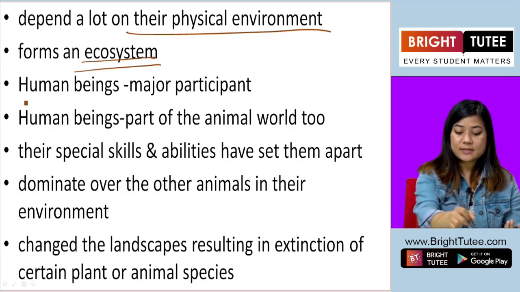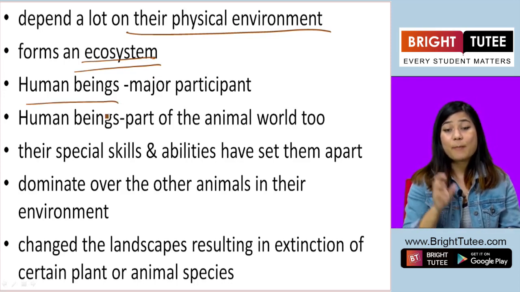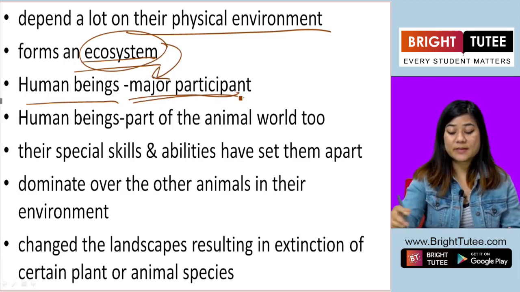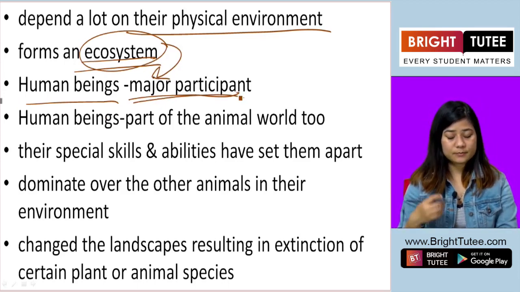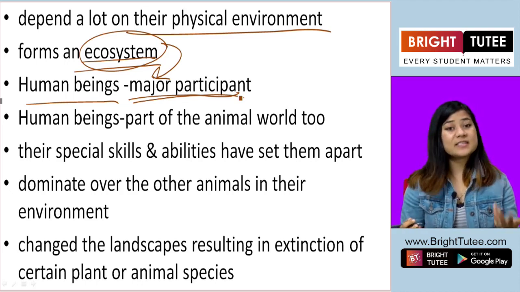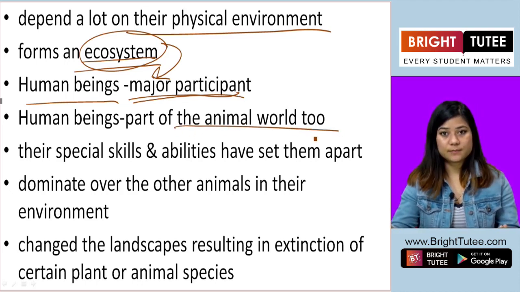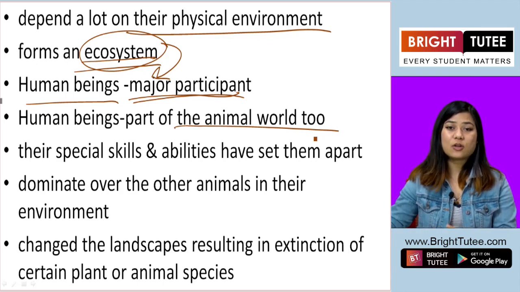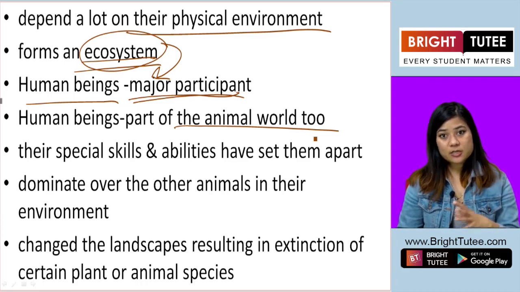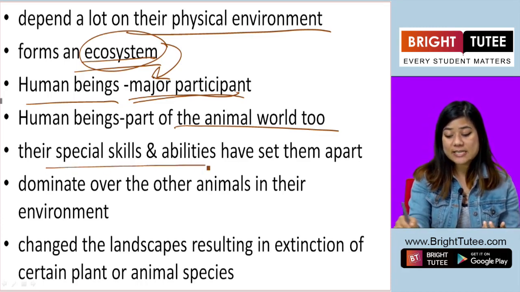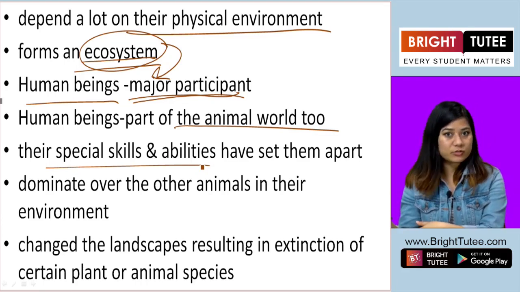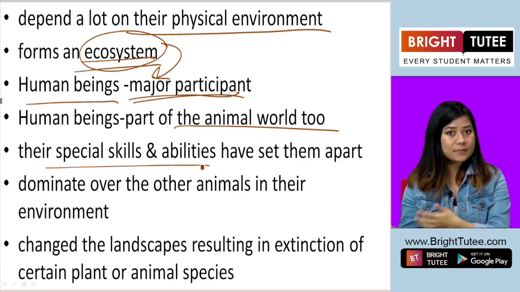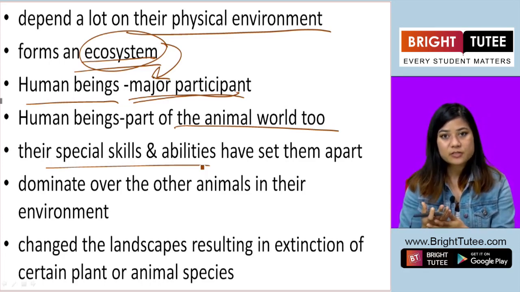Now human beings are also a very important part of that ecosystem, a major participant. Human beings are actually part of the animal world, just like the rest of the animal world. But humans have special skills and abilities which the animals don't have: we can think, we can decide, we are wiser. Animals cannot decide for themselves.